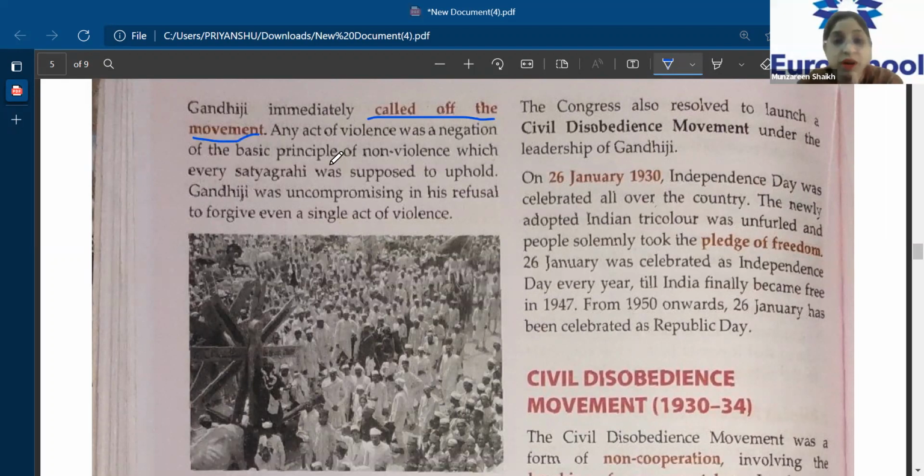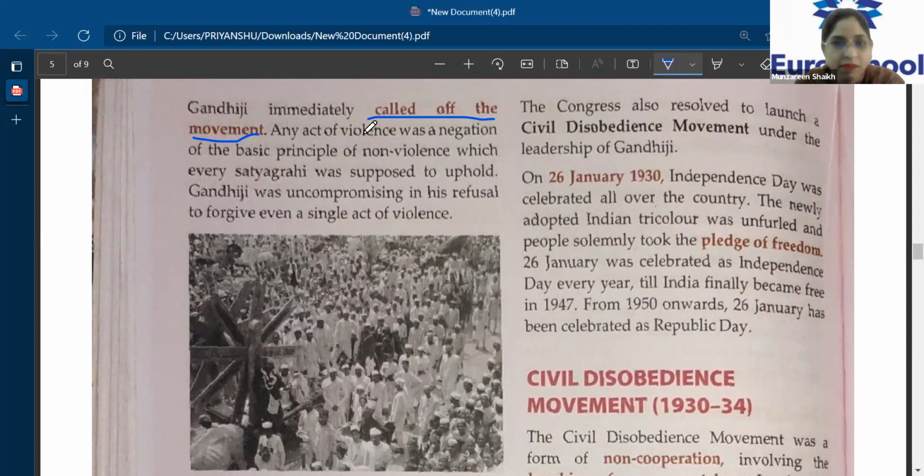You might get a question: give reasons why the non-cooperation movement was called off by Gandhiji. So what reason will you give, children? Ma'am, the non-cooperation movement was called off immediately by Gandhiji after the incident of Chauri Chaura, in which... And then you will describe the entire incident of Chauri Chaura.